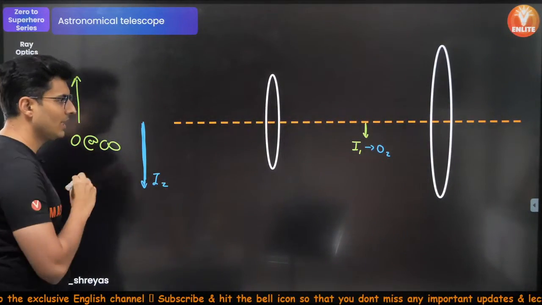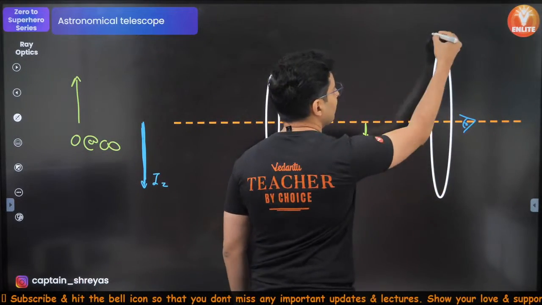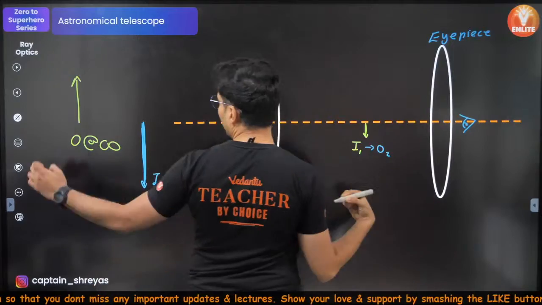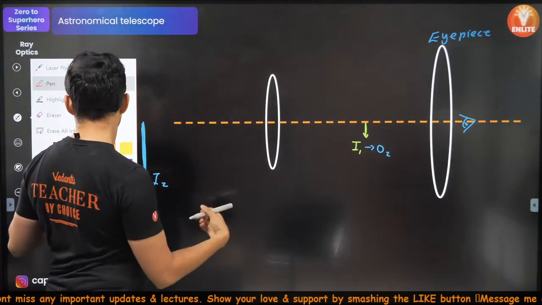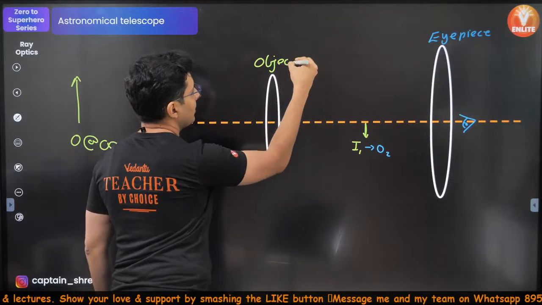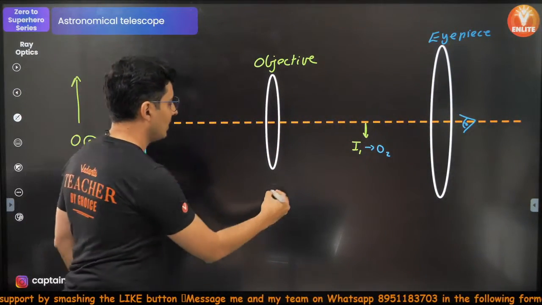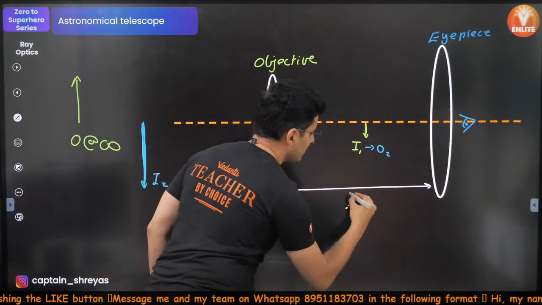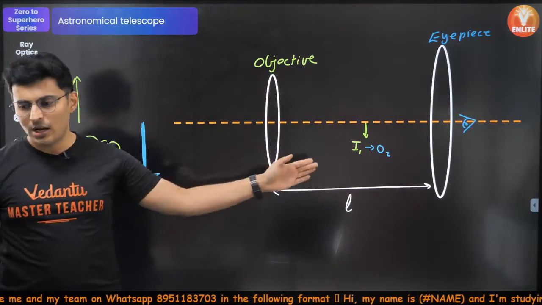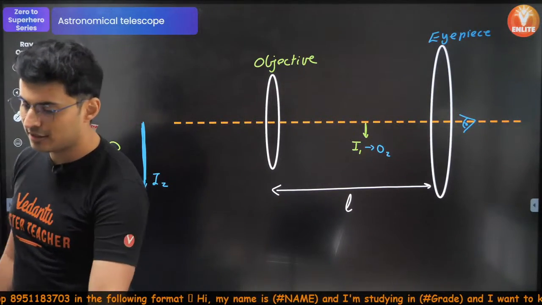This is I2, the final image. Your eyes are over here. That is why it is called the eyepiece, and this is closer to the object. That's why it is called the objective. This is the distance between the objective lens and eyepiece lens. Both are separated by a distance of L. That is called the length of the telescope.